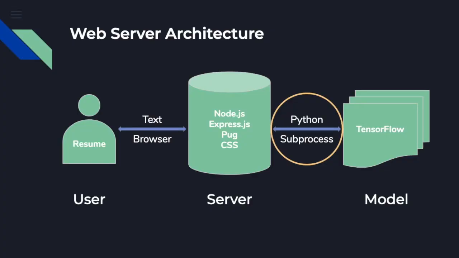Thank you, Anna. Now, let's take a look at the web server architecture. First, the user interacts with the server by entering their resume in the browser window in text form. The server itself was written using Node.js and Express.js. Within that, we use Pug, which is a dynamic platform for HTML, and CSS for styling the windows. Then, once the user has input their resume text, we use a Python subprocess to import the TensorFlow model that we trained earlier, which will allow us to perform classifications on the user's data and return a result back to them using the Node.js server.